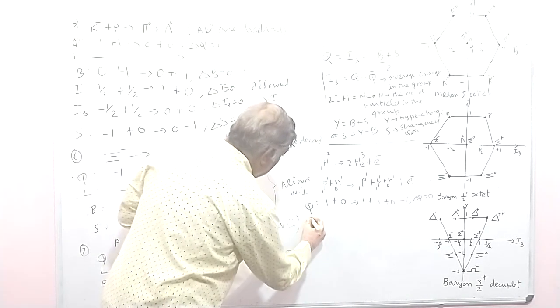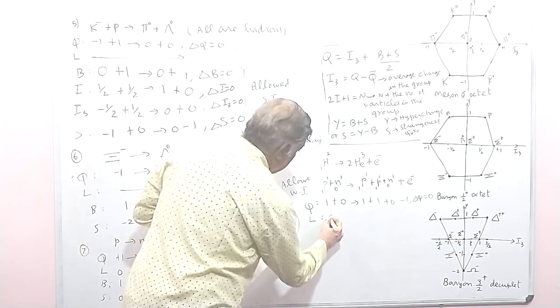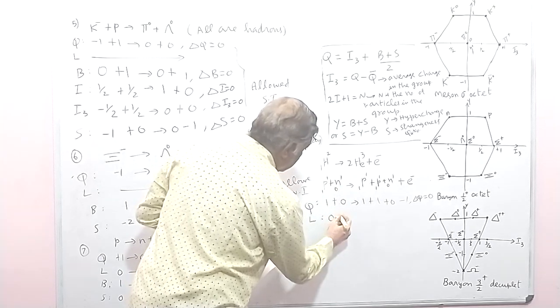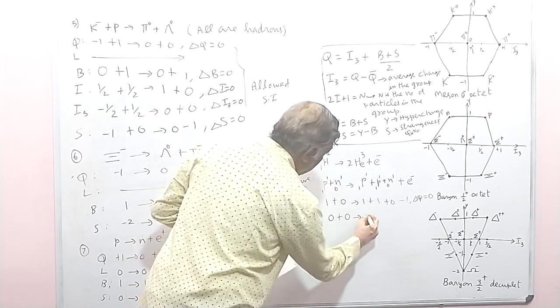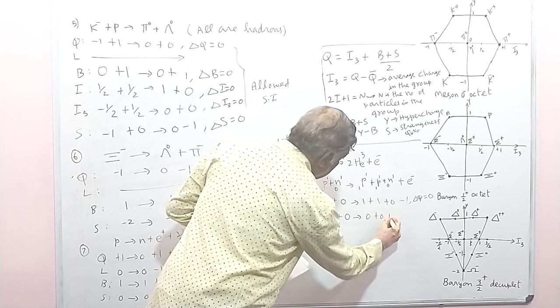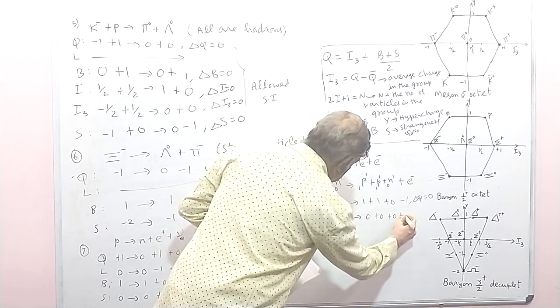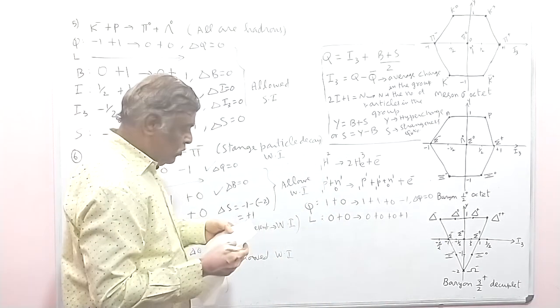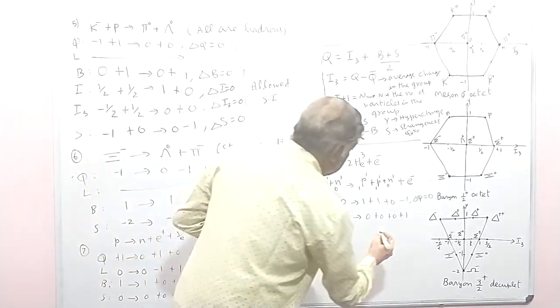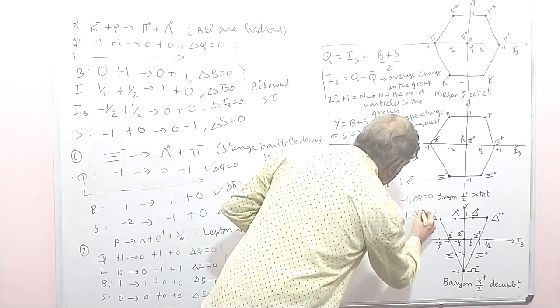Now similarly for L: these are baryons, so the lepton number is 0 plus 0, here 0, and this is a lepton whose number is 1. So lepton number is not satisfied. So delta L is not equal to 0.